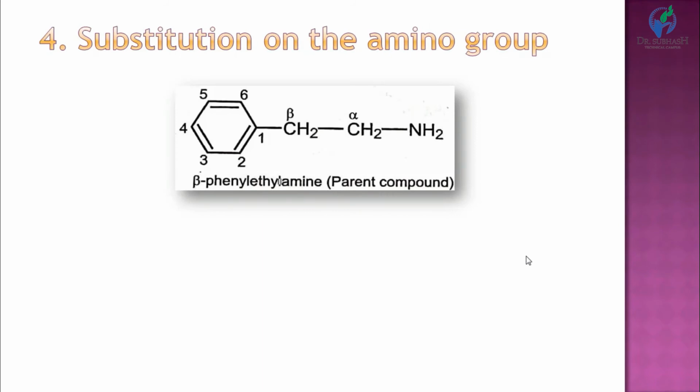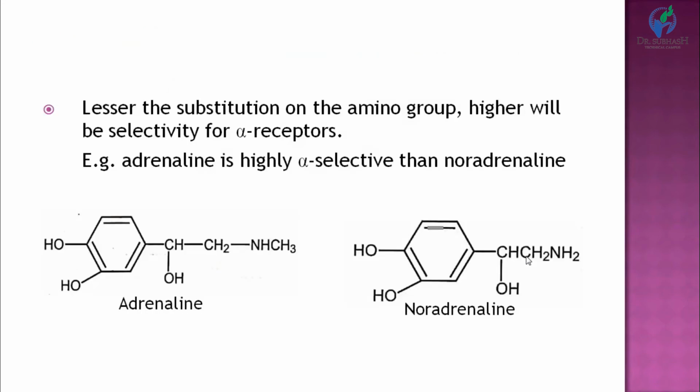Then the fourth and last site, substitutions on the amino group. The lesser the substitution on the amino group, the higher the selectivity for alpha receptors. In adrenaline, a methyl is substituted, and in noradrenaline there is no substitution. So noradrenaline is highly alpha selective as compared to adrenaline. This is a very minute difference.